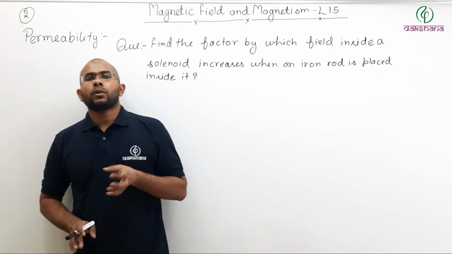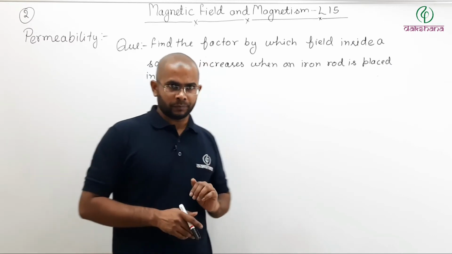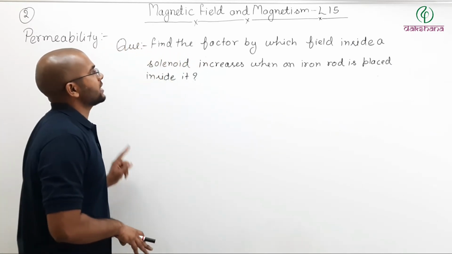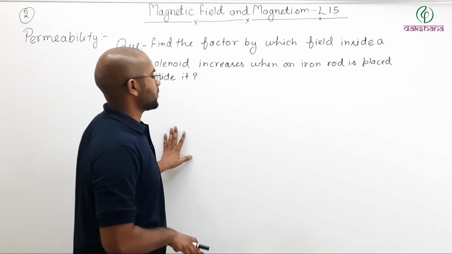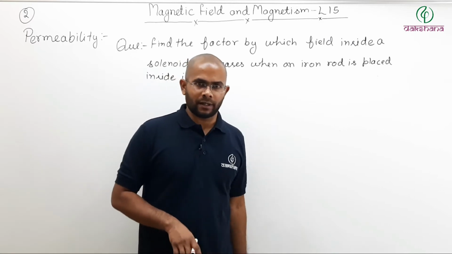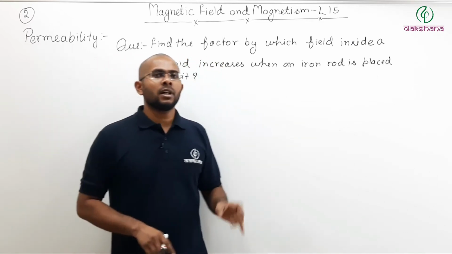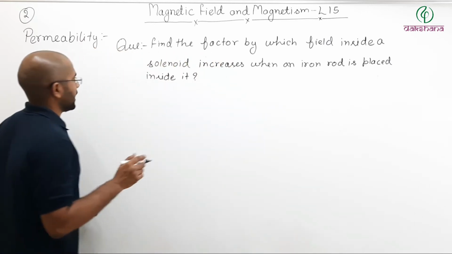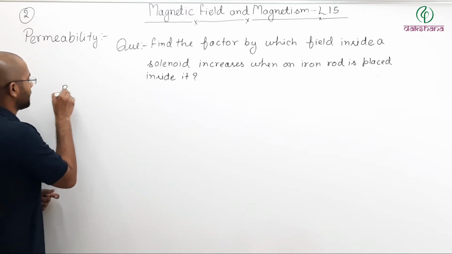Now let us try to understand the role of relative permeability through a question. Now the question is, find the factor by which field inside a solenoid increases when an iron rod is placed inside the solenoid. Now it is not a numerical question, we are just trying to discuss the role of relative permeability. Now we can say that for a solenoid, what is field for a solenoid?